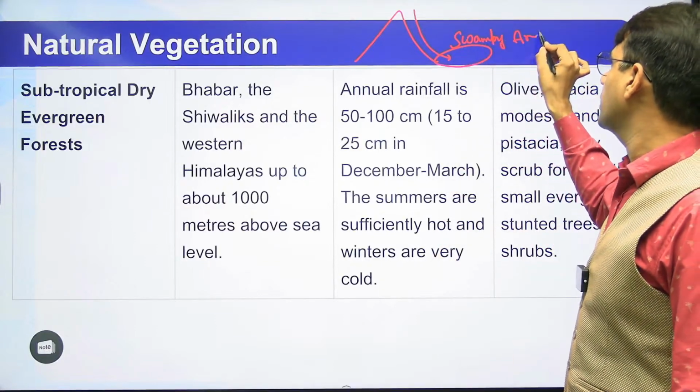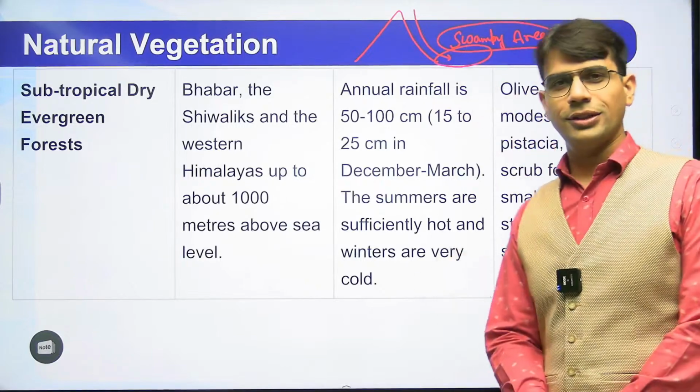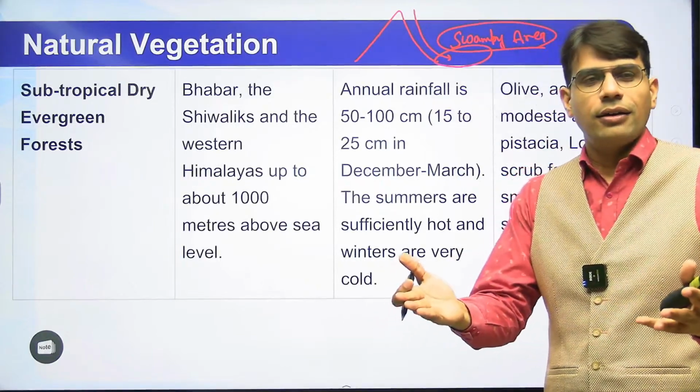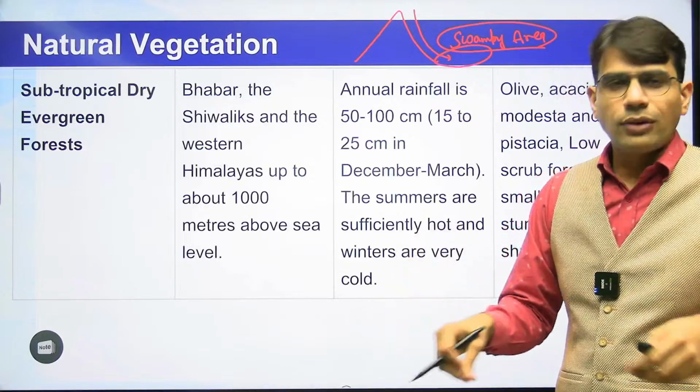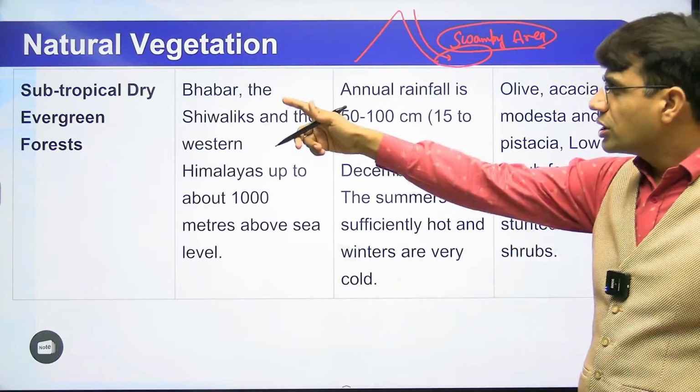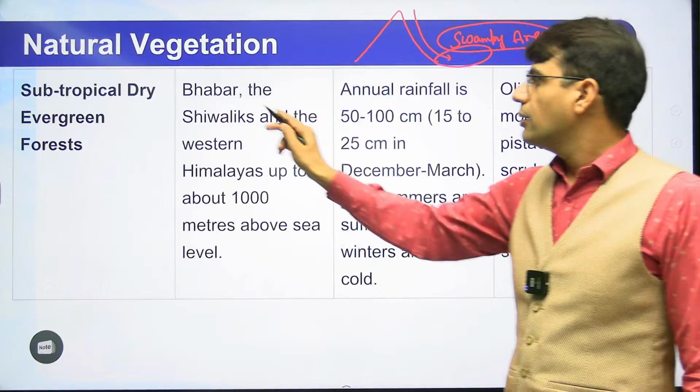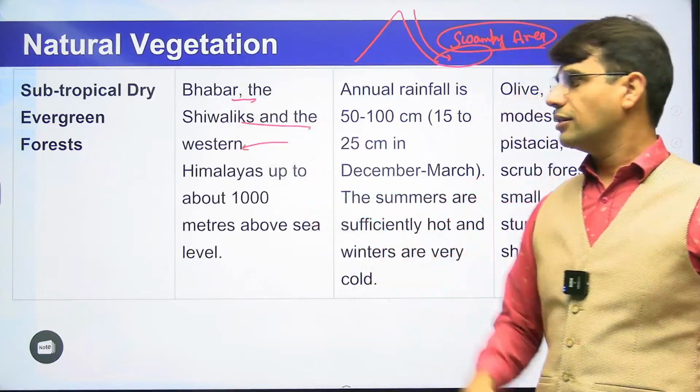वहां पे क्या होता है आपका? एक swampy area देखने को मिलता है. When it is in a swampy area, there we have better water logging conditions. So subtropical dry evergreen is there. Bhabar and Shivalik ranges में मिलता है.